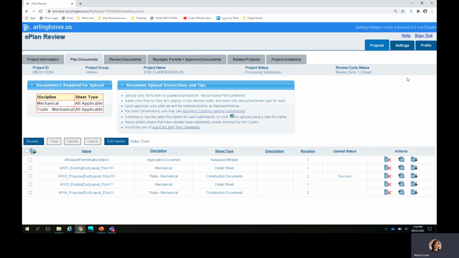The applicant will be provided emails based on the email they provided at the front of the application at critical points that require the applicant to take action, or you can check back anytime at the front of the portal to see the status.